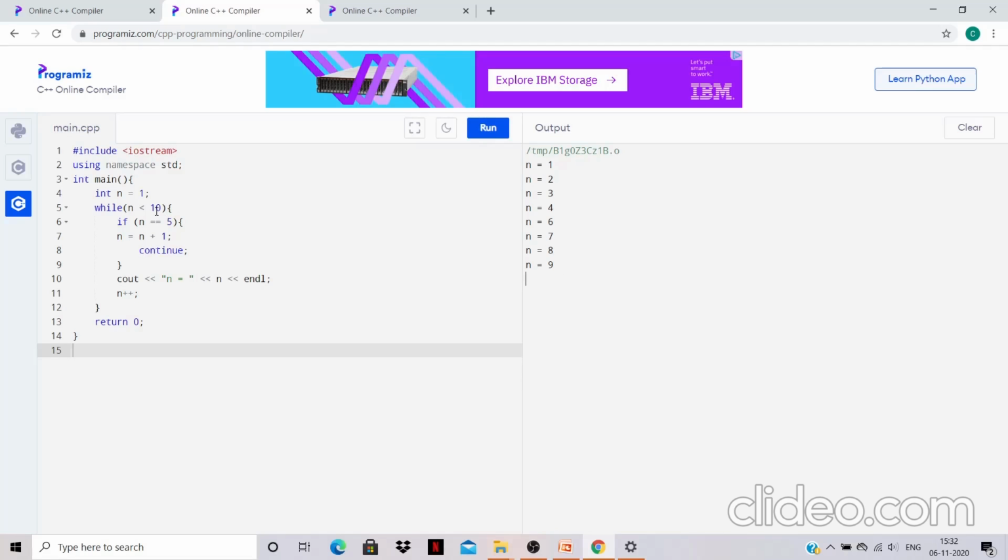And why is 10 not printed? Because here there is no equal to sign. We want our n to be less than 10, not less than or equal to.